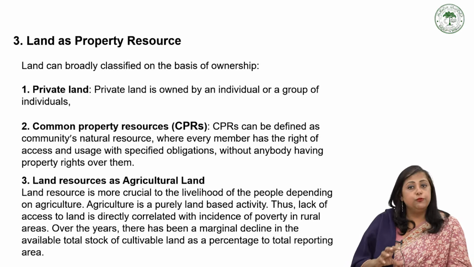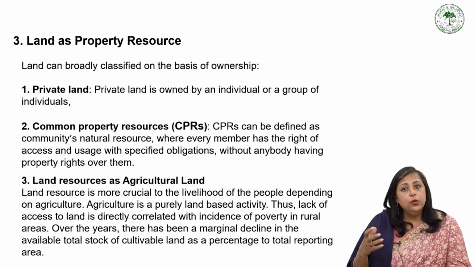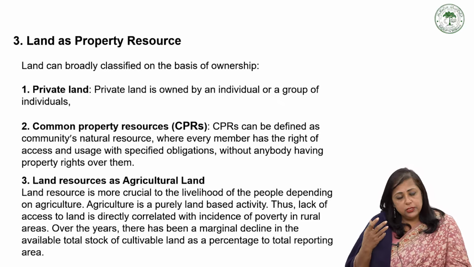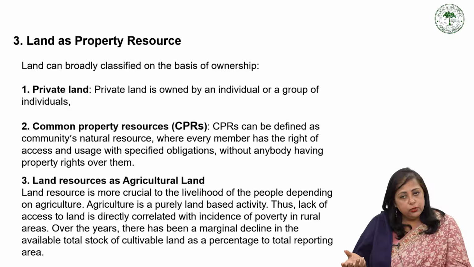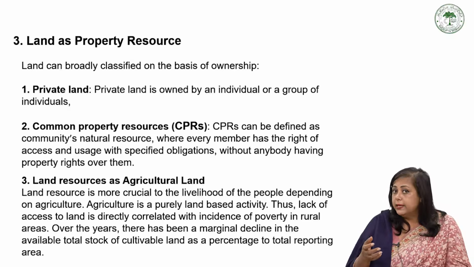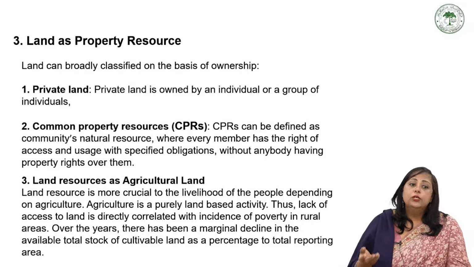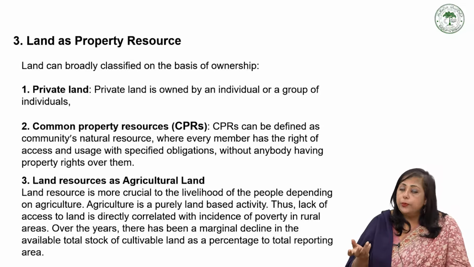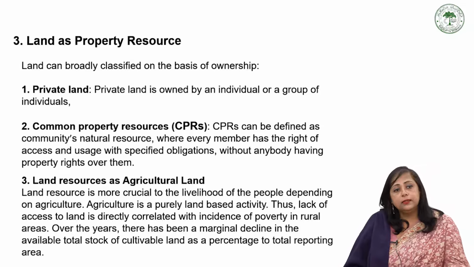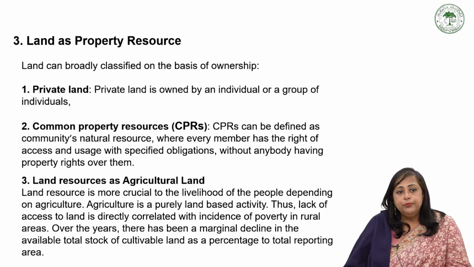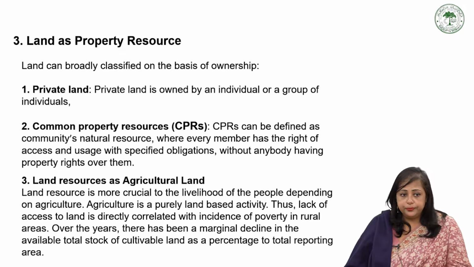This is the village land, the community land, where with certain norms everyone can use the land, and this land doesn't belong to anybody. It is not the personal property of anyone. So that is the common property resources. The third category of property resources is land as agricultural land.